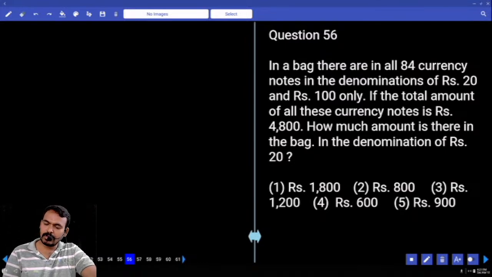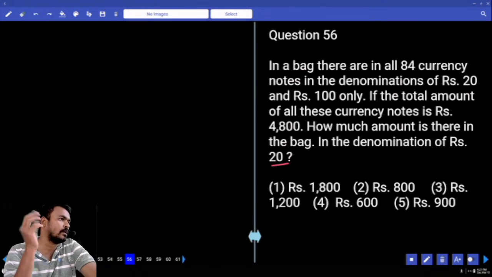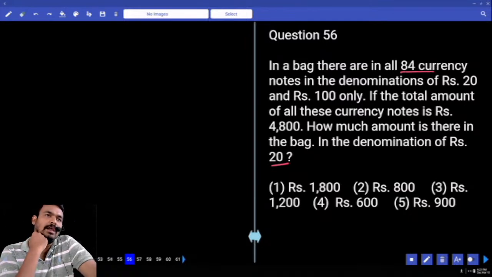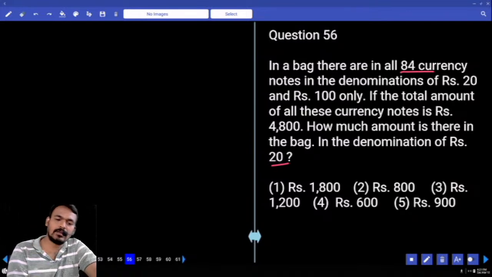We required amount of 20 rupee notes. First we need to identify the number of notes of 20 rupees denomination. Okay, first total how many notes are there? 84 notes. All the 84 notes we consider as 100 rupee notes. Okay, what is the total amount we are getting?